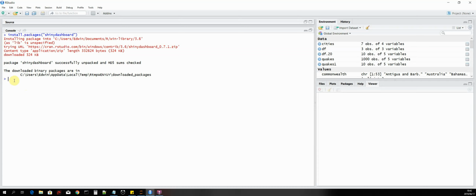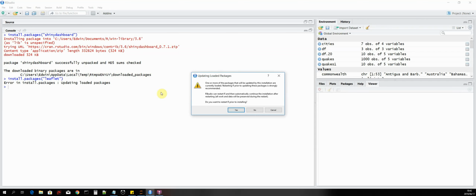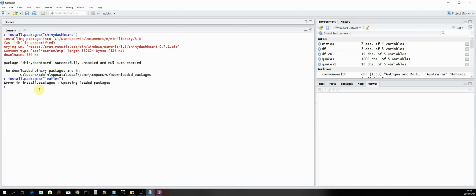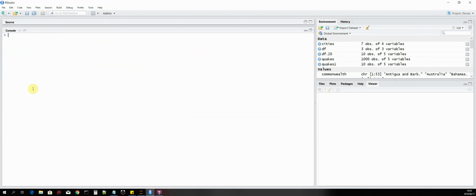Okay, and then the next package that we'll install is the leaflet library. So it's install.packages leaflet. Okay, so I've already installed this, so I'll just cancel. And then let's clear that, I don't like it. The next library that we'll install is leaflet.extras. So it's install.packages leaflet